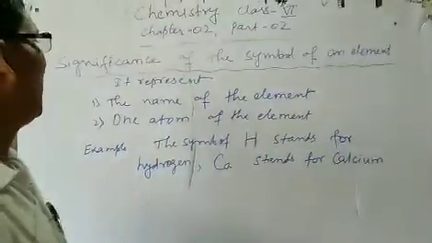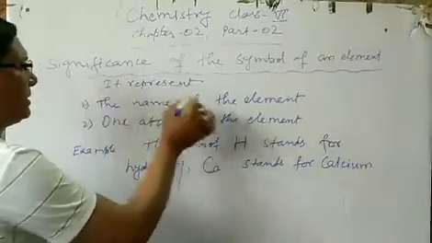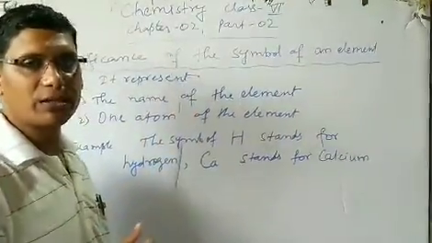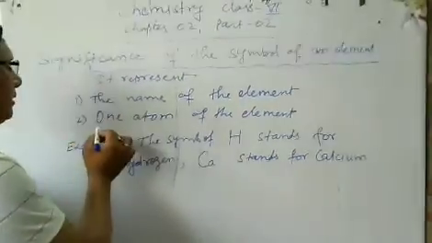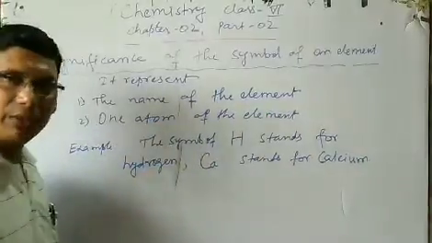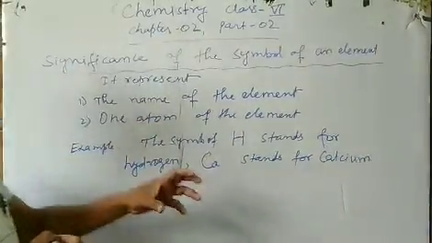A symbol of the element represents the name of the element. Then it also represents one atom of the element. This is the significance of the symbol.